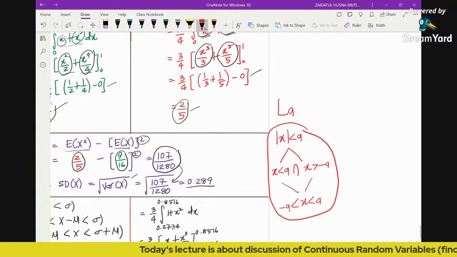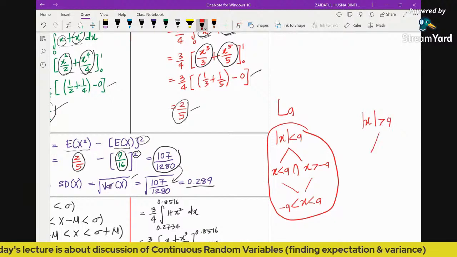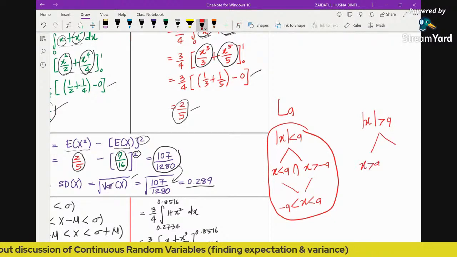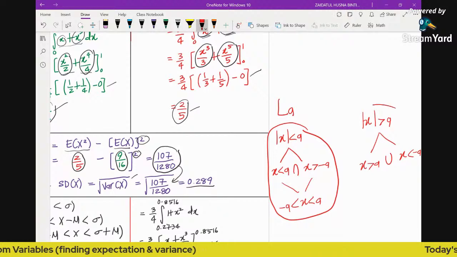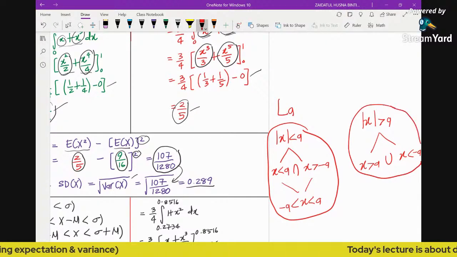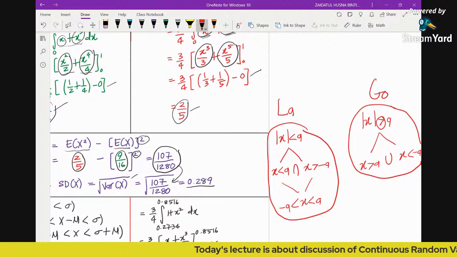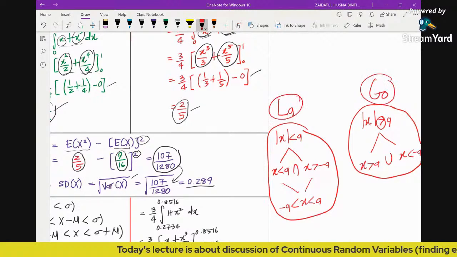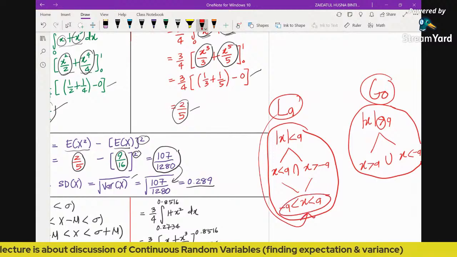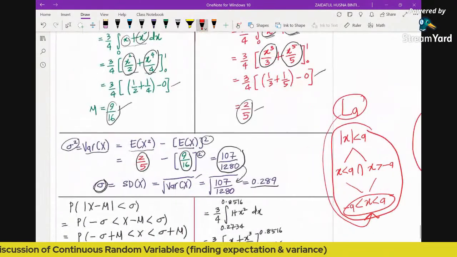If it's the opposite, greater than, then the definition is going to be x greater than a or x less than negative a. So this is if you have the greater than sign. Always remember the goal, greater or less than. Because this is less than, we simplify it to be this region: x greater than negative a and less than a.